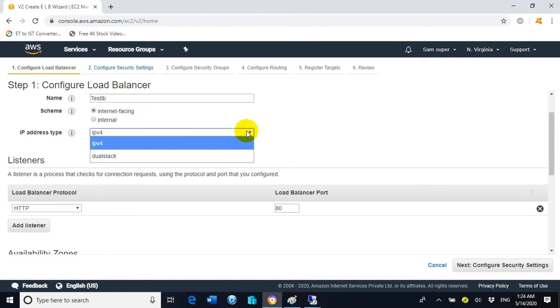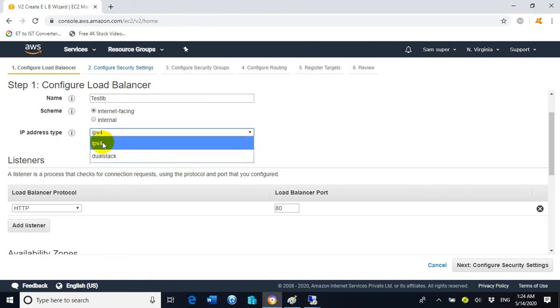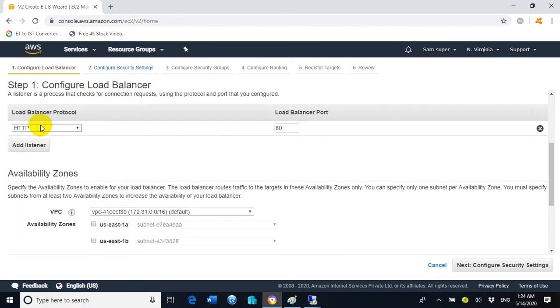There is one more option available here with the name dual stack. The dual stack option will be utilized if you want to use both IP addressing versions, IP version 4 and IP version 6, right? In those scenarios, we will use dual stack. But we will go with IPv4 this time.